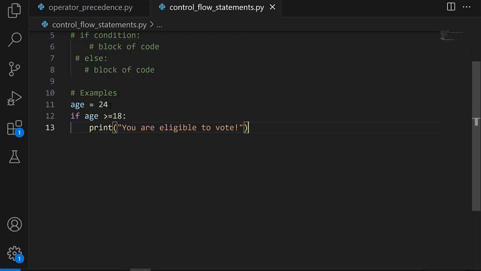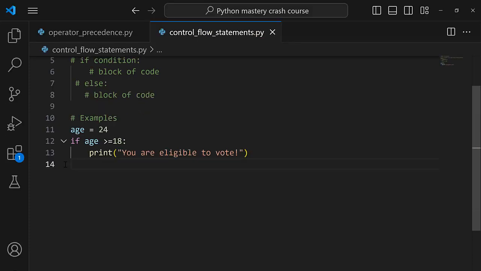But for cases whereby we are having an age that is less than 18, ages like 10, 11, or 5, meaning that these people are not eligible to vote. So the way we work with such conditions is by working with the else keyword. So you bring in the else keyword, then you go ahead and also provide it with a statement. Now for this case, to make it different, we are just going to update this to "you are not eligible to vote." That means that for ages that are less than 18, these people will not be able to vote.